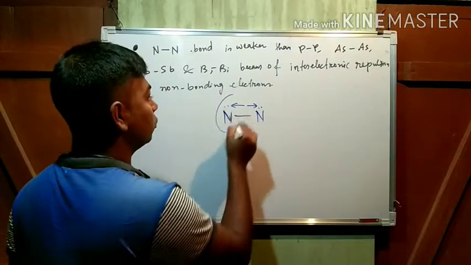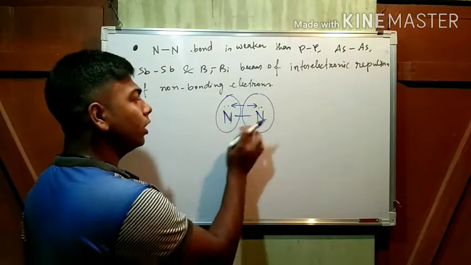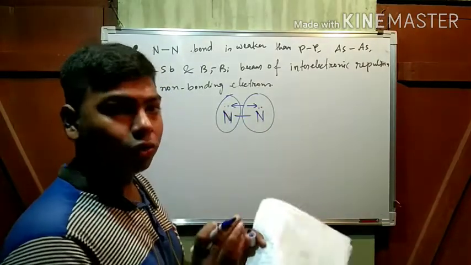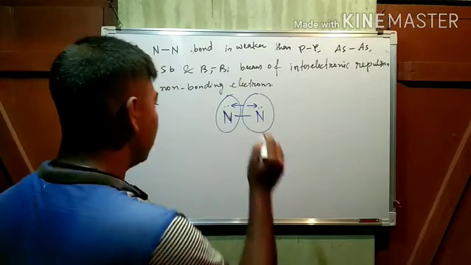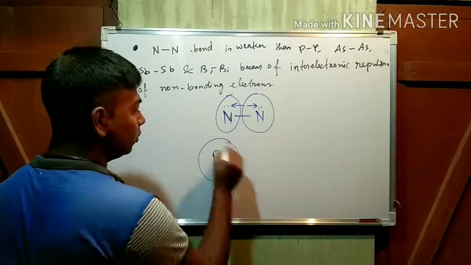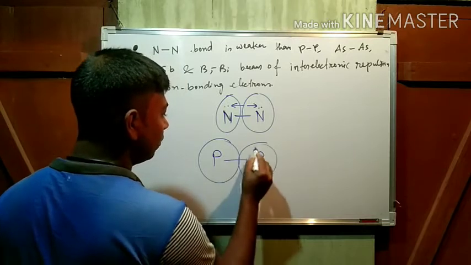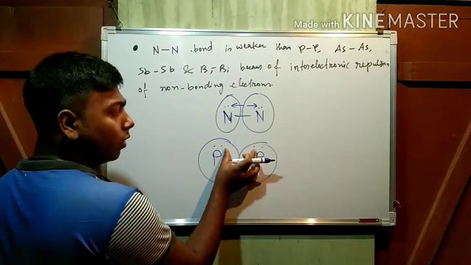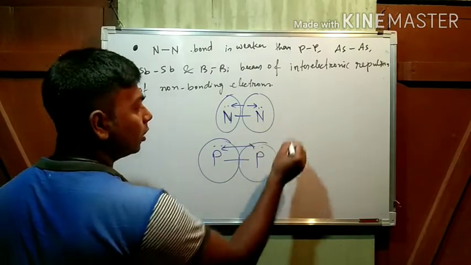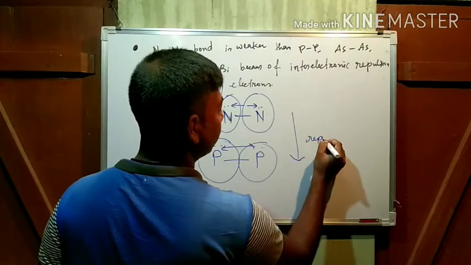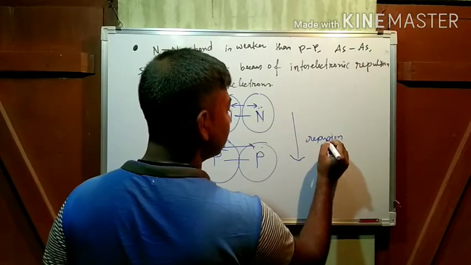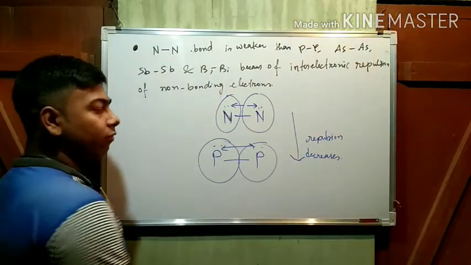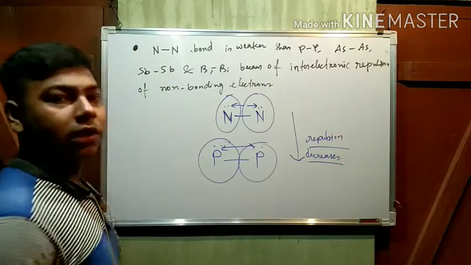Because of its small size. If it is small, then obviously the non-bonding electrons will remain close to each other. But in the case of phosphorus, phosphorus is bigger. There is another phosphorus, another bond. See, the distance between these pairs increases. That's why the repulsion decreases. If repulsion decreases, then obviously the stability will increase.